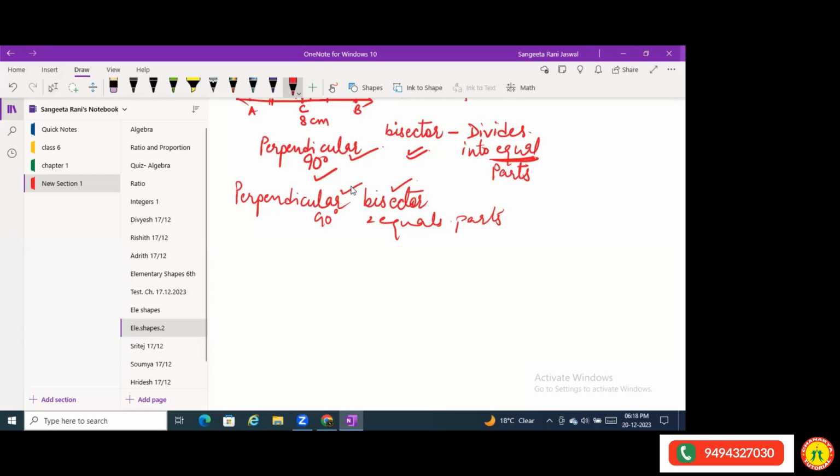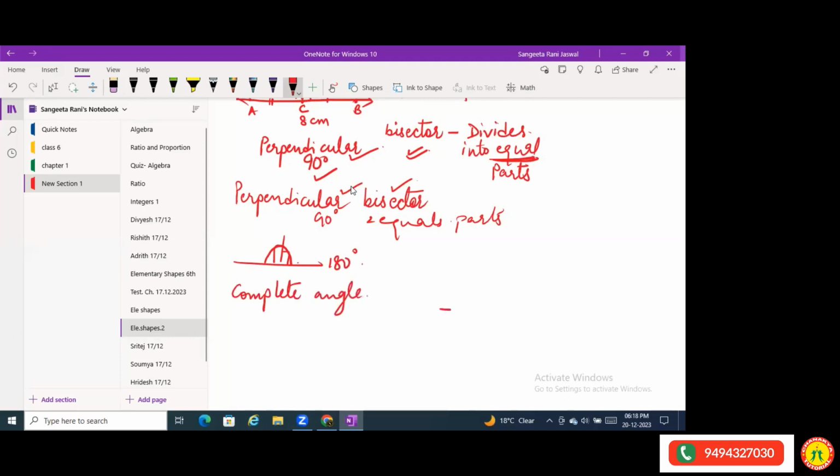The other angle was the straight line. I told you already, it is two 90-degree angles. When you add two 90-degree angles, it gives you a straight line. That is 180 degrees. We call it a straight angle. The next is the complete angle. The name itself says it.